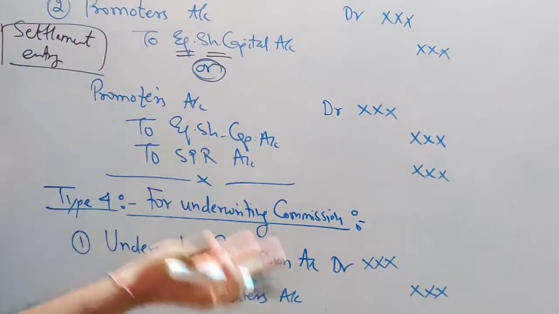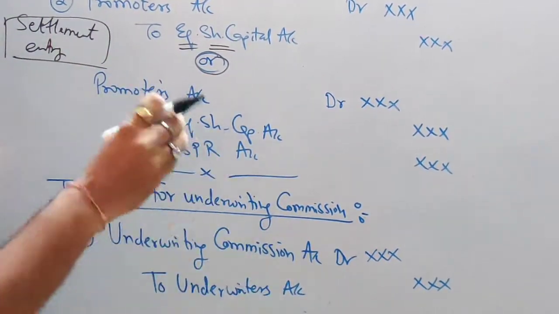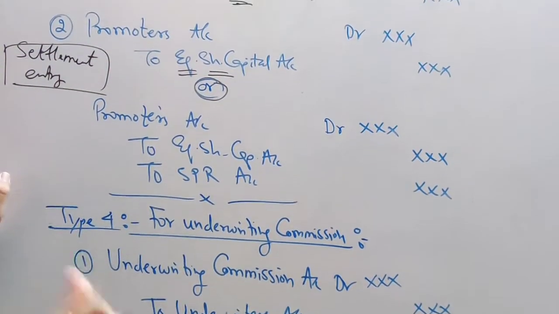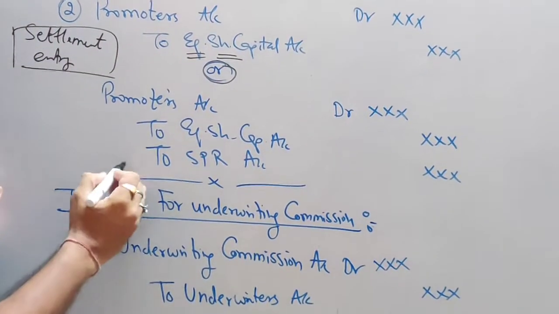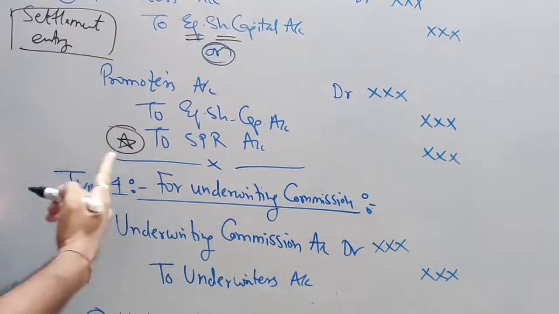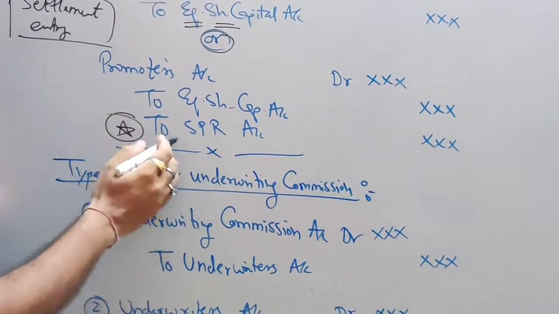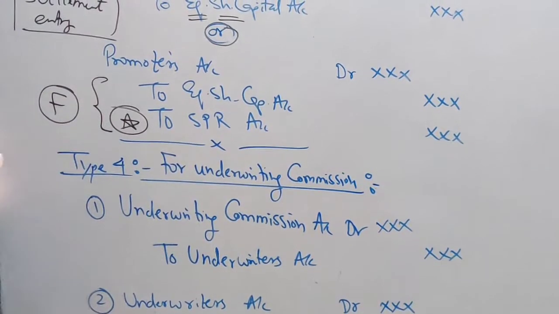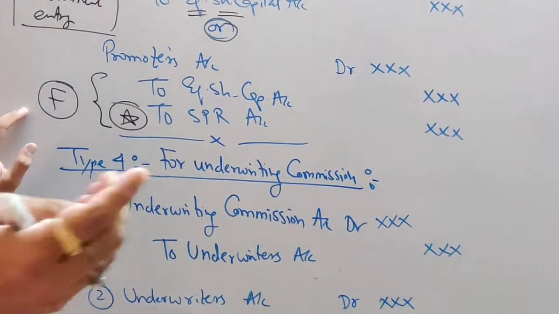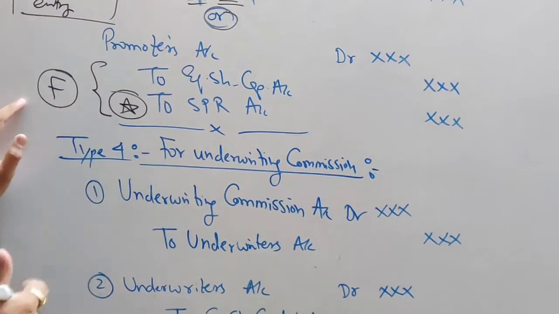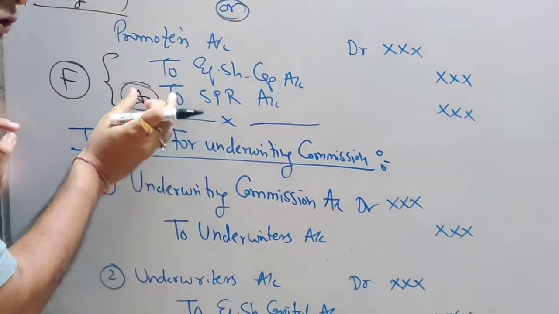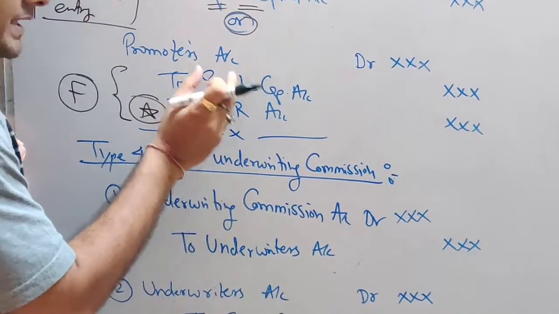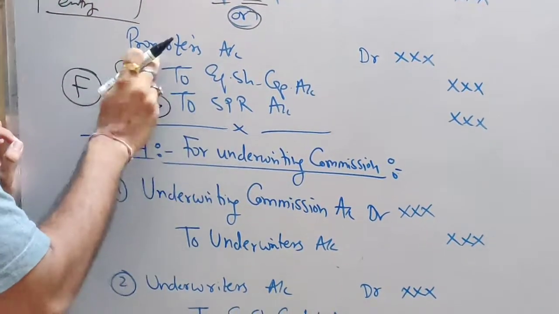Or it may be possible that in the question they have given you that the shares will be given to the promoter at a premium. If it is at a premium, don't forget to write the SPR account. And whenever there is a premium or SPR, also don't forget to use the formula. You know the formula, we have applied this formula in the previous video. So same formula, same working note you will have to do if the question says that the shares were issued at a premium to the promoters.